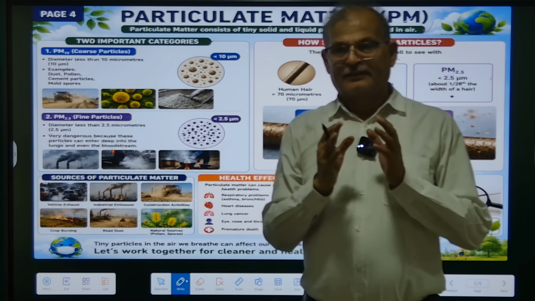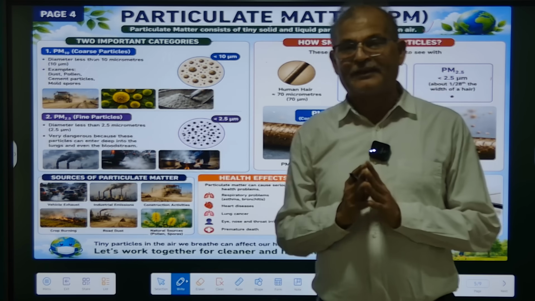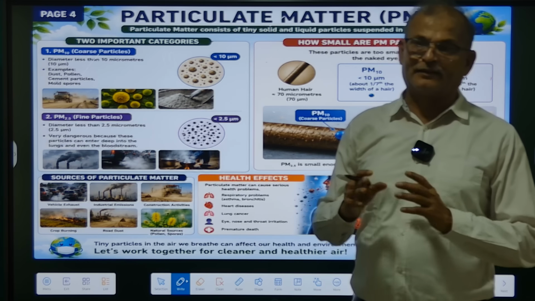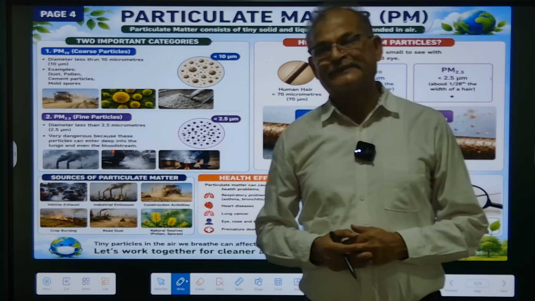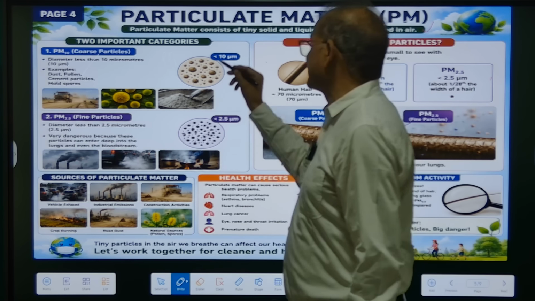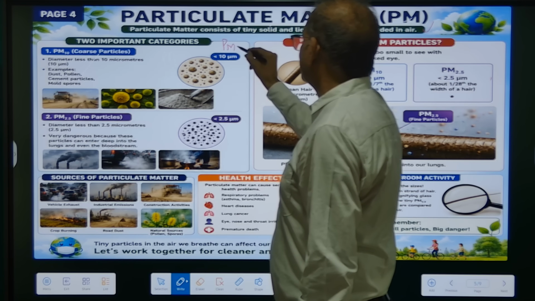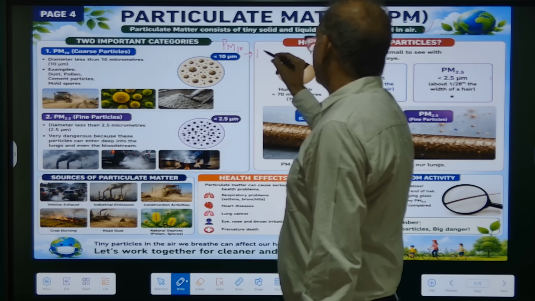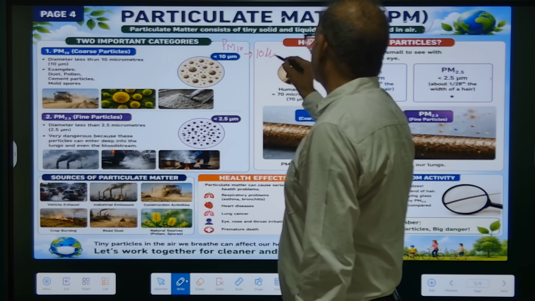Generally, we refer to PM2.5 and PM10 whenever pollution is seen in the atmosphere. PM10 means the particle size is 10 micrometers.